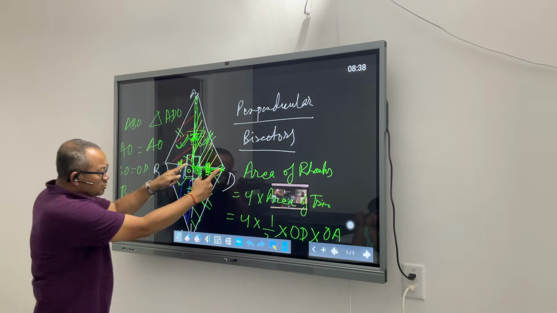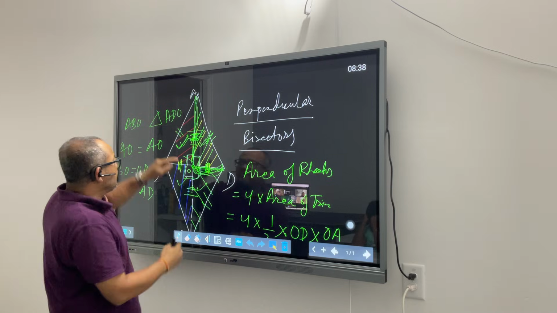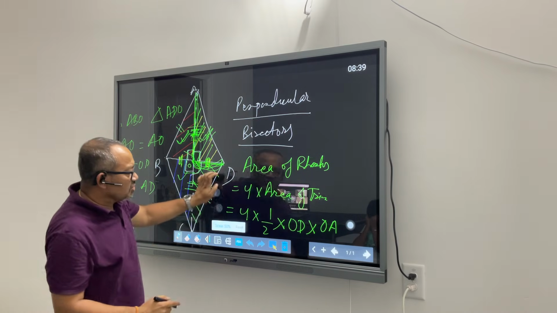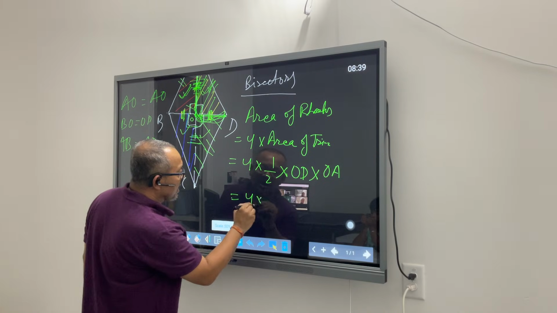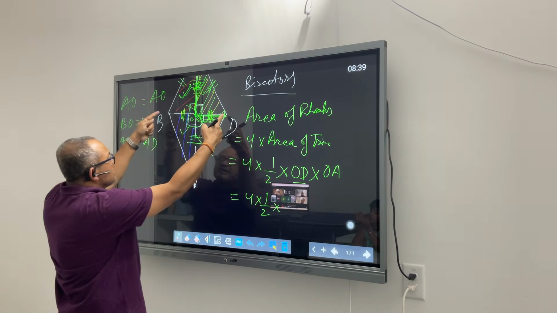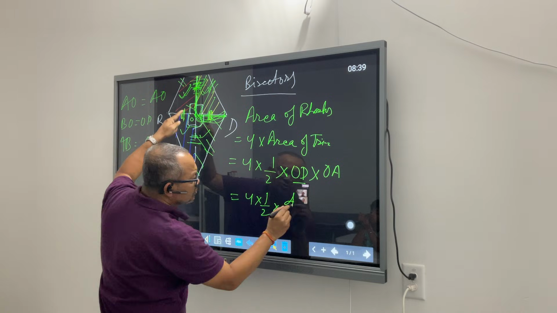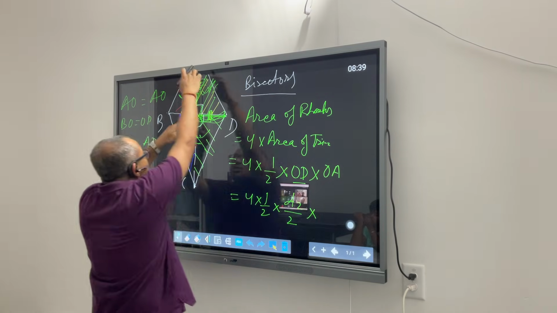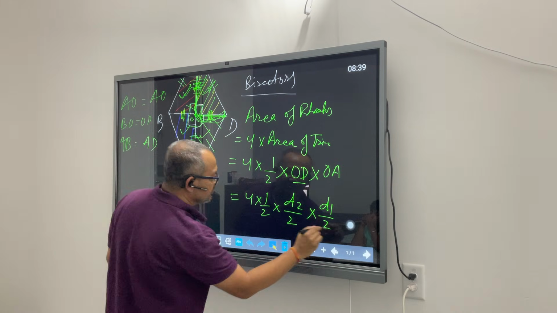Now, what is OD? OD is half of this diagonal. Likewise, what is OA? This is half of this diagonal. So, it is 4 into half into OD. Let's say this diagonal is diagonal 2 and this is diagonal 1. OD is diagonal 2 divided by 2. And what is OA? OA is diagonal 1 divided by 2.